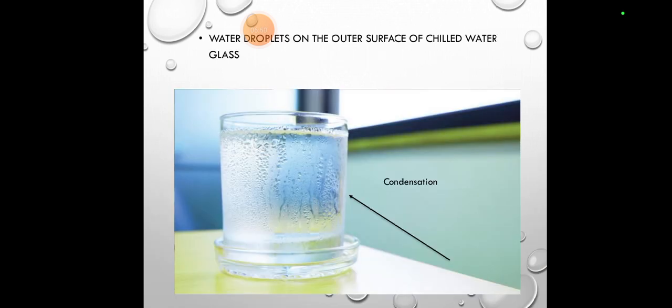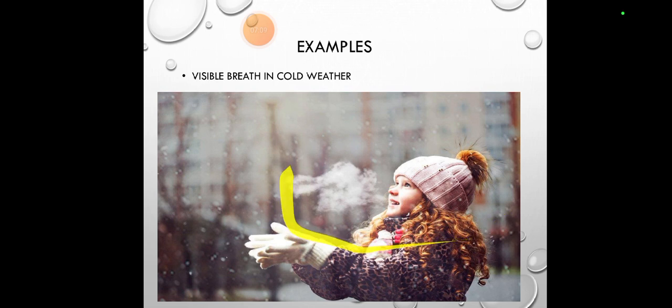Water droplets on the outer surface of a chilled water glass. You would have seen that whenever we put cold water in a glass, it becomes foggy inside and outside, and we can write anything on it. That is basically condensation, where a gas changes into a liquid on a surface. Then visible breath in cold weather. You have seen, in Urdu we say jhaag ban rahi hai, or you can say air comes out of our mouth, and we enjoy that a lot in cold weather.